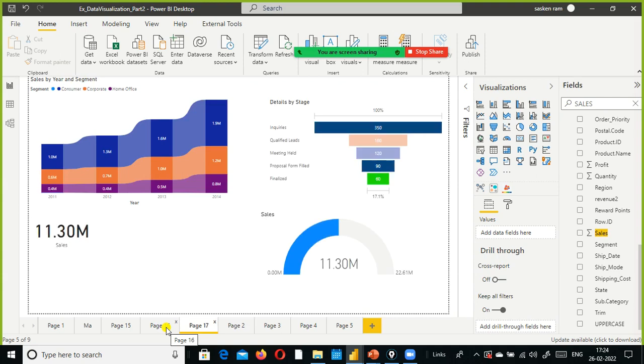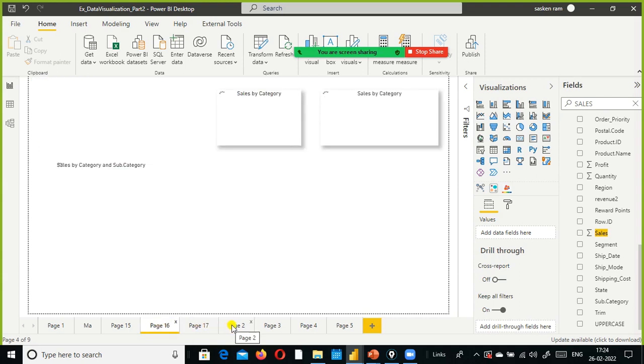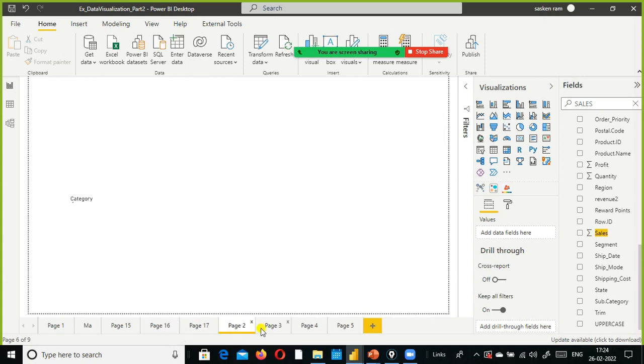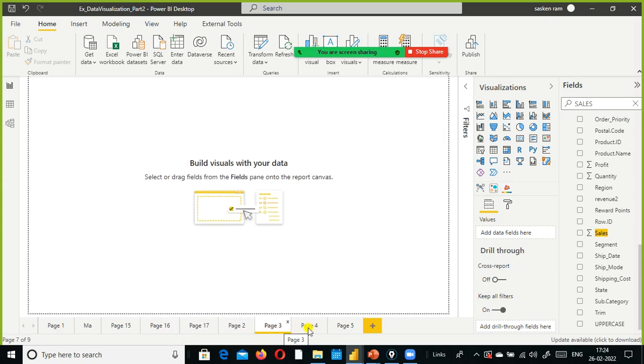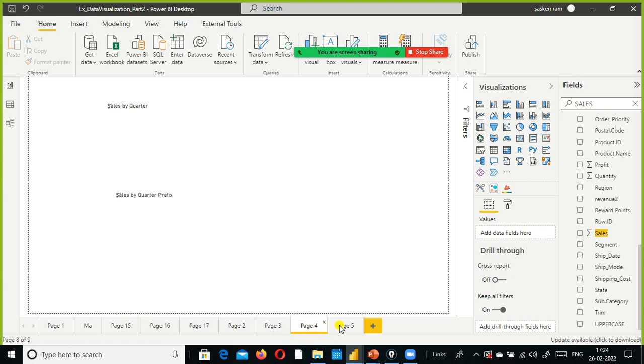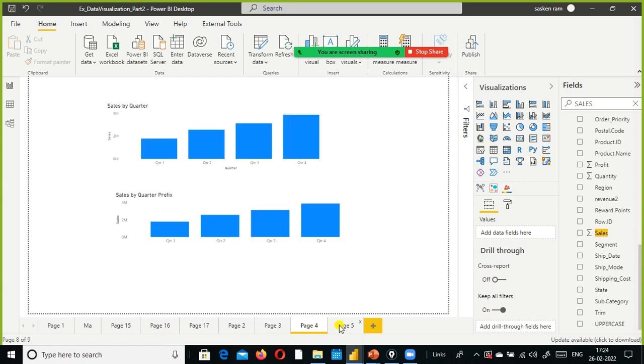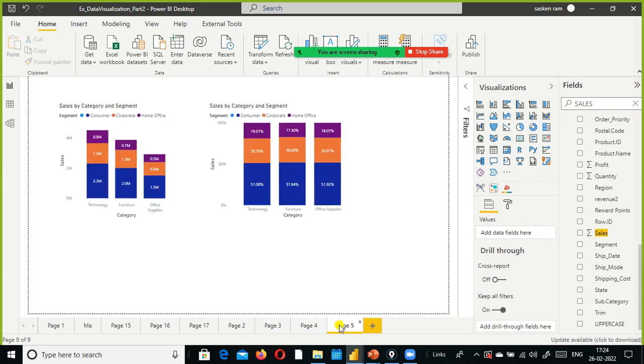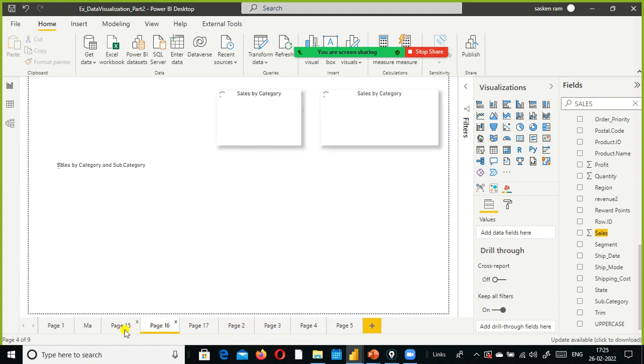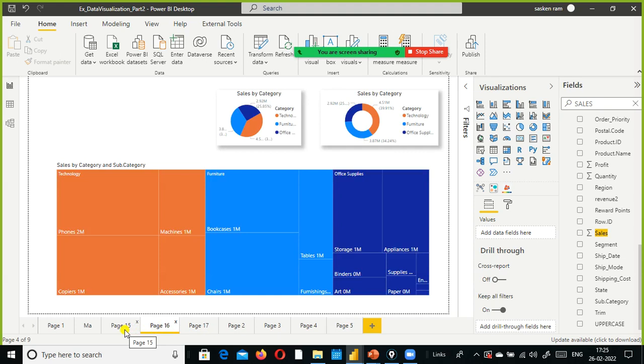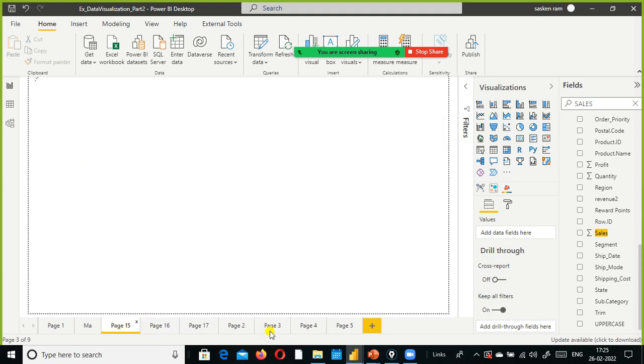Pivoting and unpivoting you can do with matrix without spending too much effort. You can just swap the columns between rows and columns field, and you can pivot and unpivot the tables.